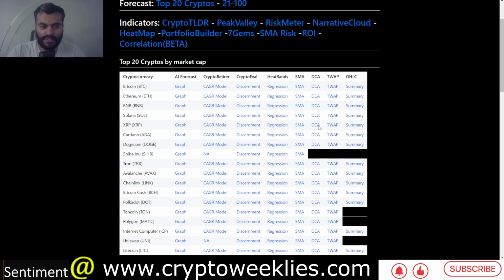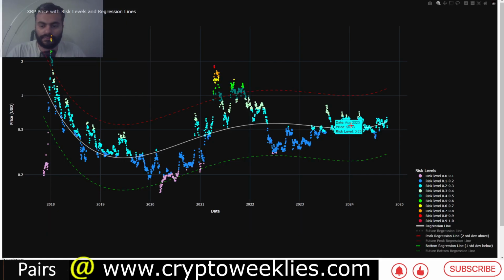In terms of the DCA model, this is proportional distance between the fair value regression line like we visited earlier and the current price. For this model, again, the risk is between 0.2 and 0.3. That means the reward is between 0.7 and 0.8 on the scale of 0 to 1.